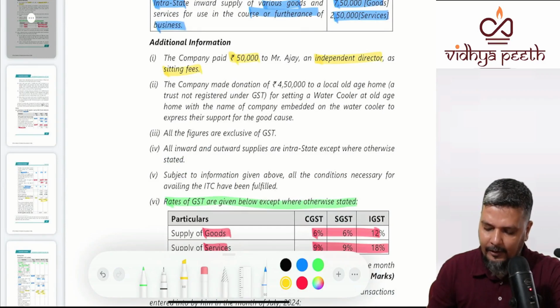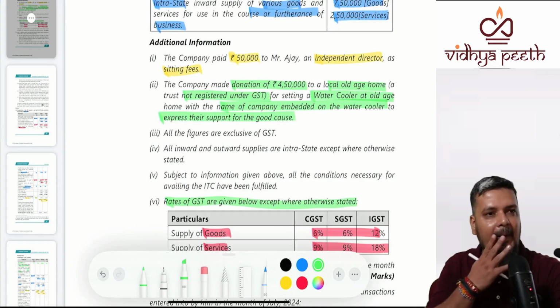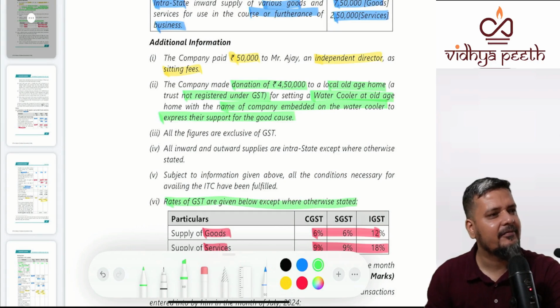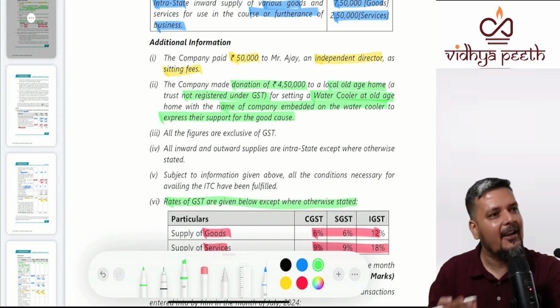The company made a donation to an old age home not registered under GST, for setting up a water cooler at the old age home with the name of the company embedded on the water cooler to express their support for the good cause. Now, is donation outward supply or inward supply? The company is making a donation, which means the company is making the payment. Payment means it is inward supply. Payer is always the recipient.